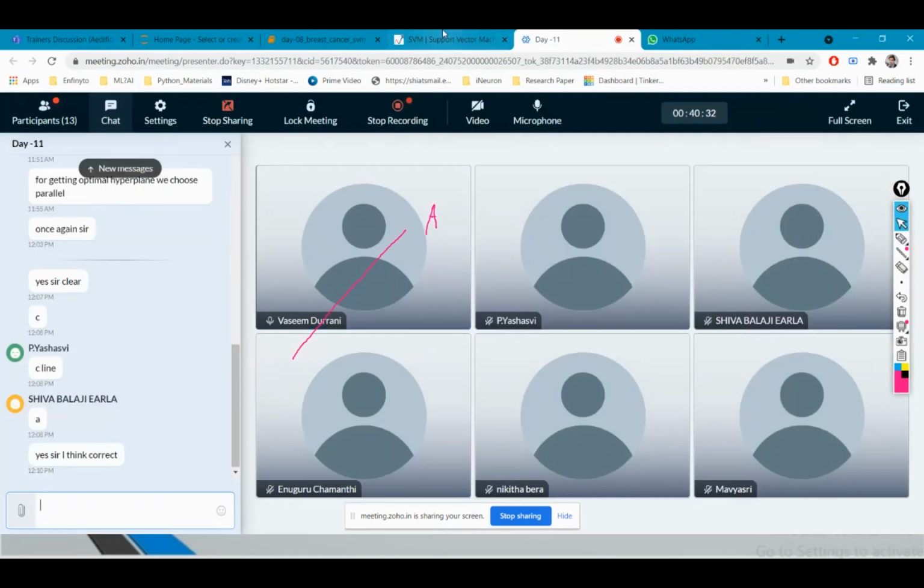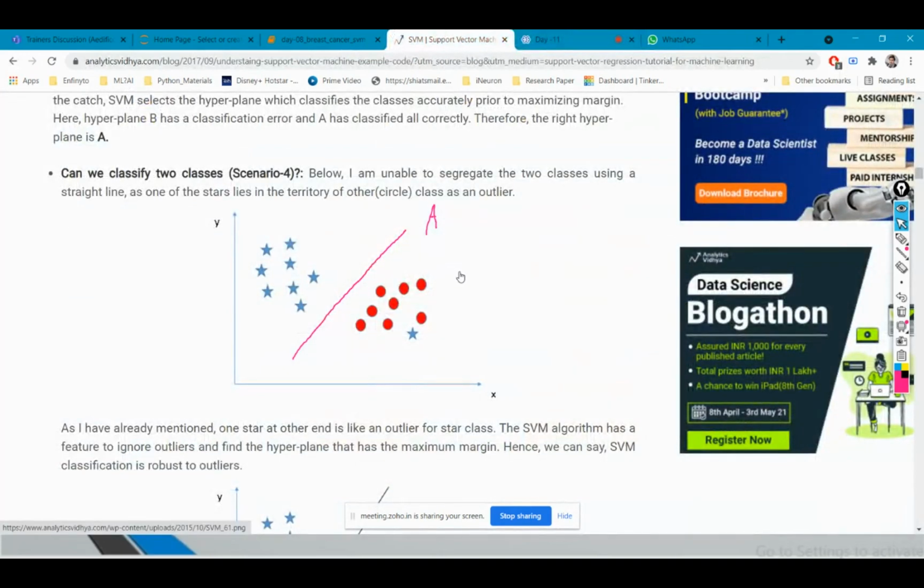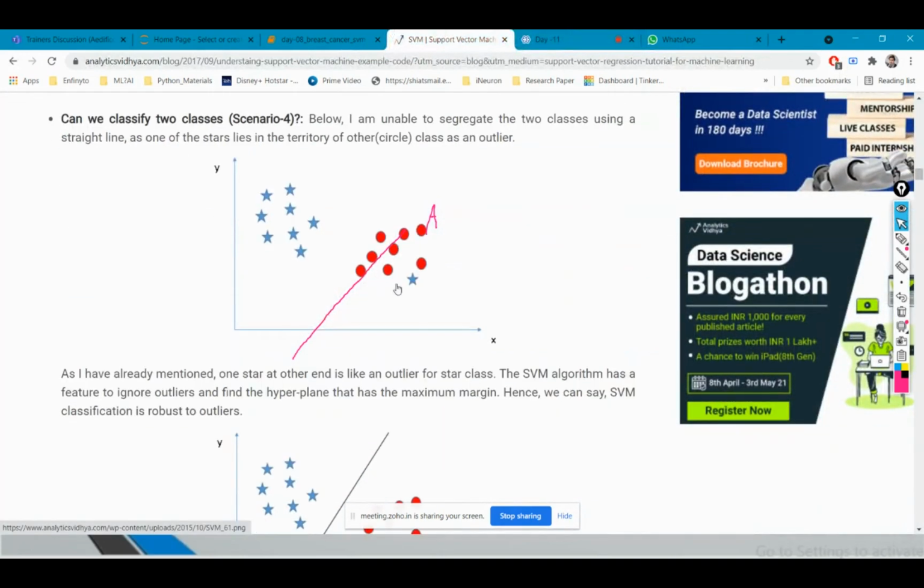Yes, it will be correct because you can see that this star point is an outlier. Because all the star points are here, we can expect a star point to be somewhere here.